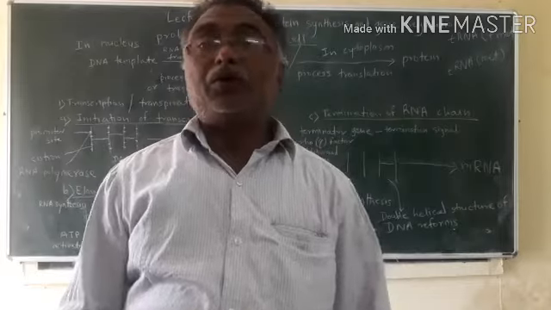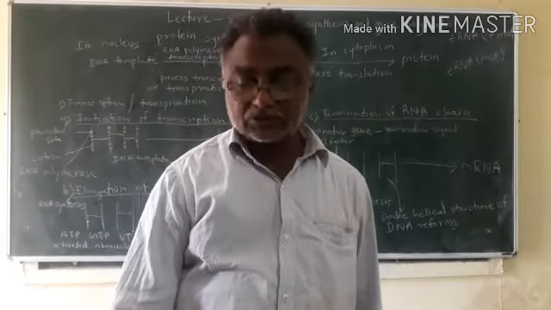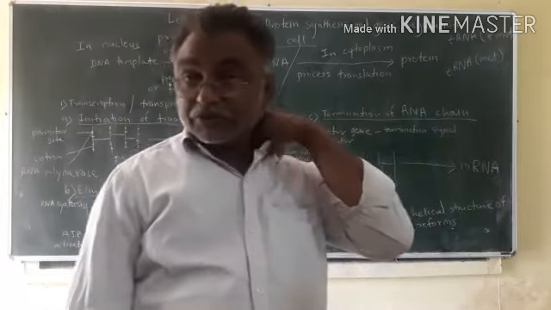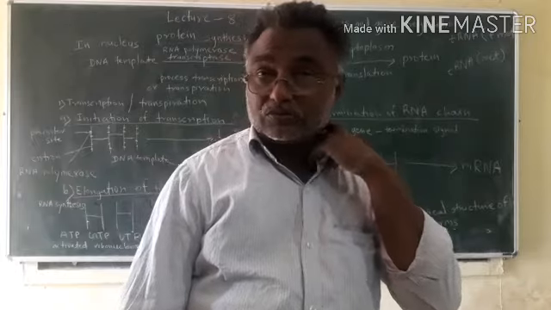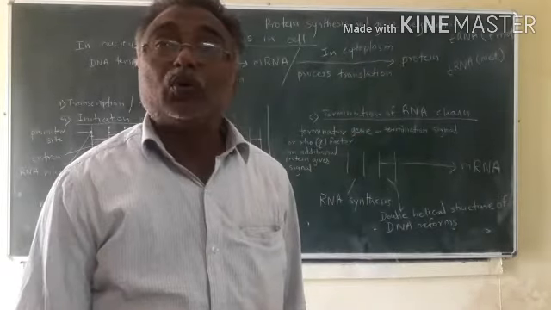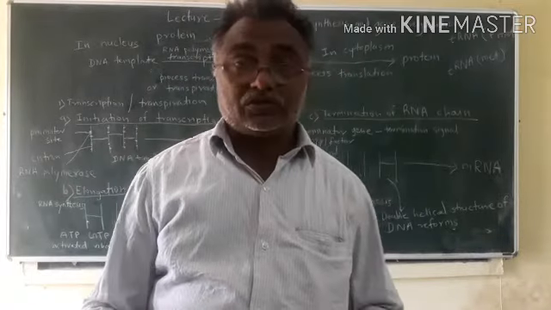So, define protein. Proteins are chains of amino acids arranged in different sequences to form different types of proteins having their own properties.